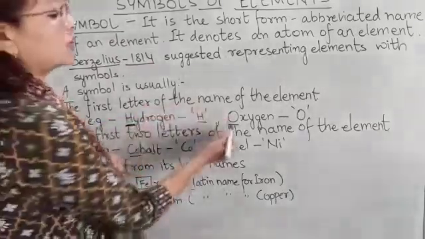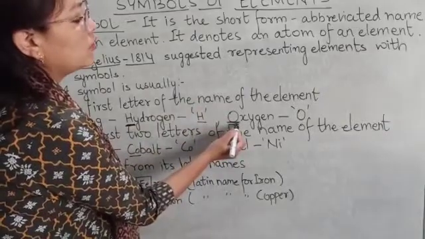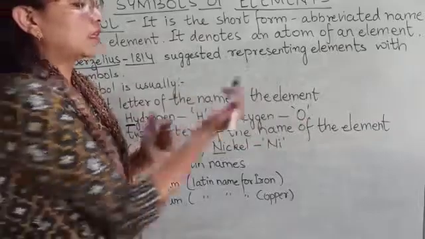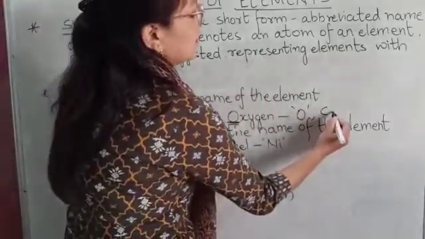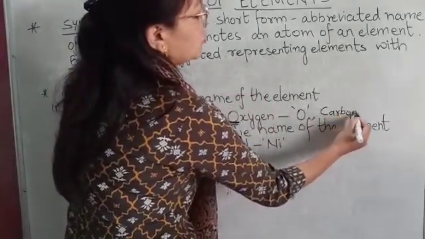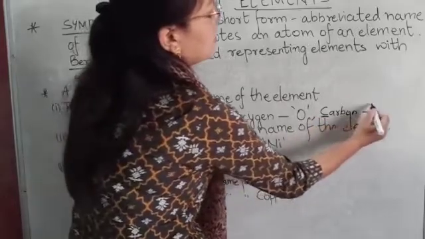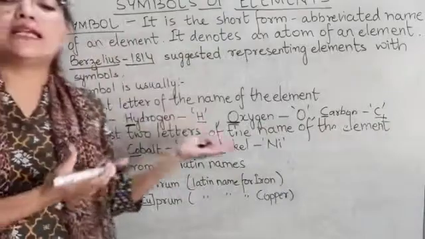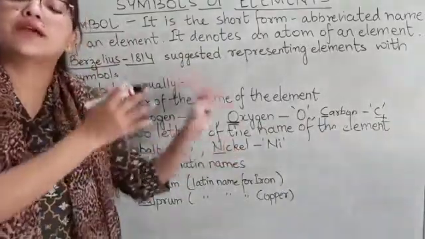In the case of oxygen, the first letter is O, so the symbol is O. Same is with carbon: the first letter is C, so its symbol is also C. This way an element can be represented by using a symbol.